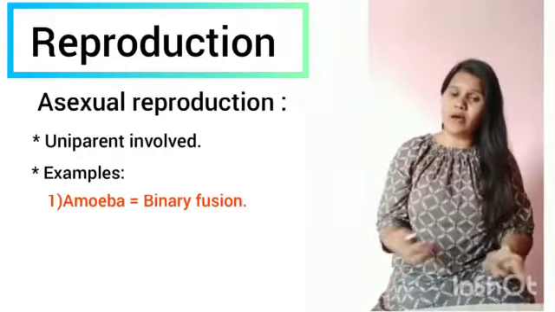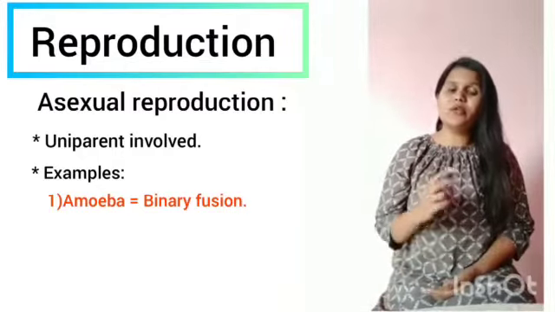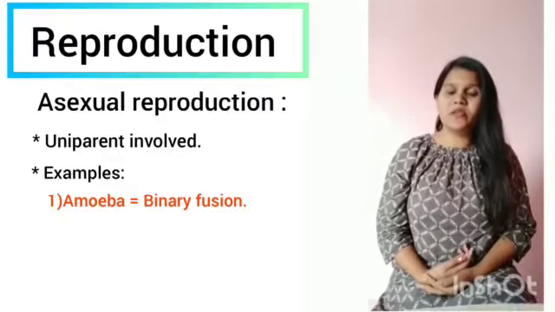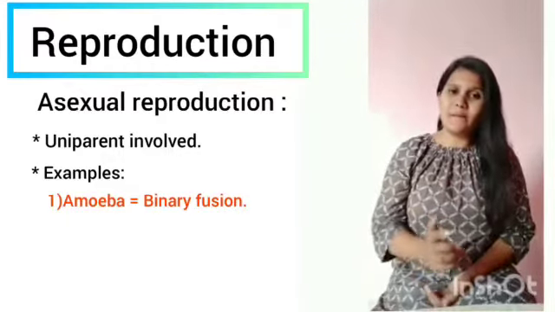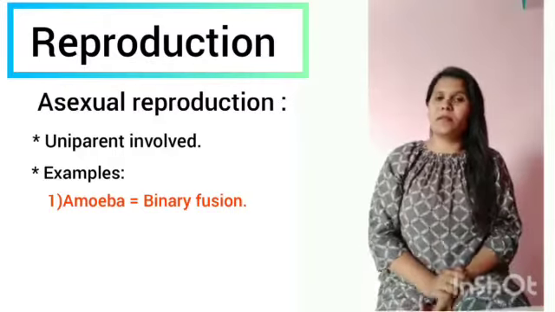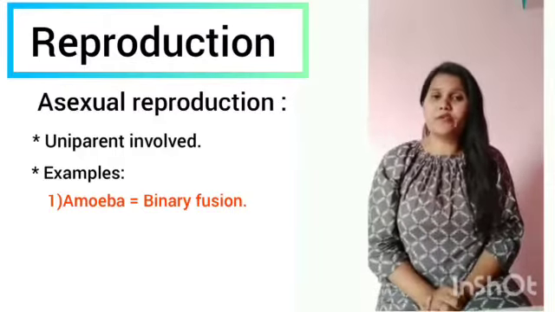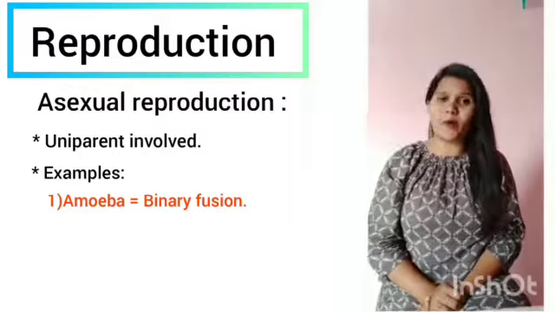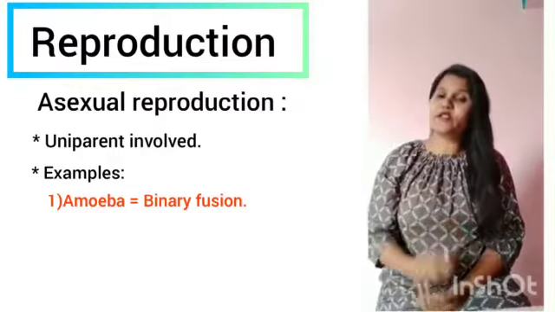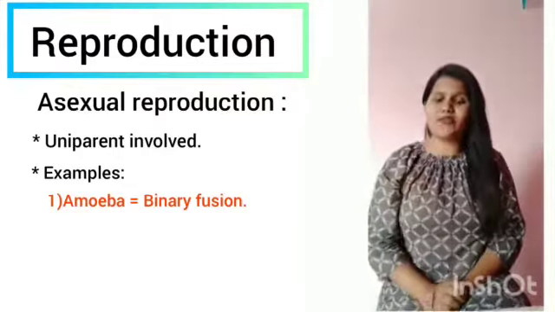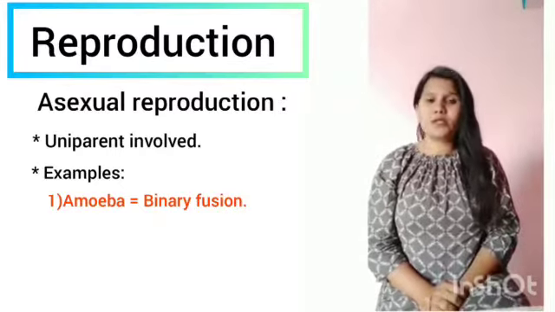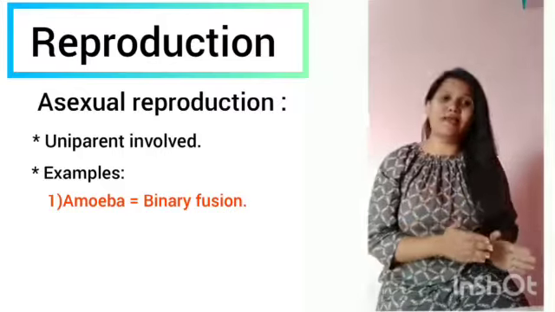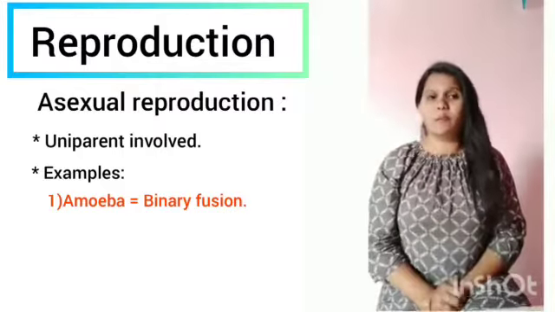Those two equal halves are nothing but the two daughter cells of the amoeba. This fission or splitting of the mother parent is called binary fission. The thing we have to notice in asexual reproduction is that the offsprings produced from their parents will be very identical. Hence we use the term clone, because they will be morphologically and genetically identical to their parents.